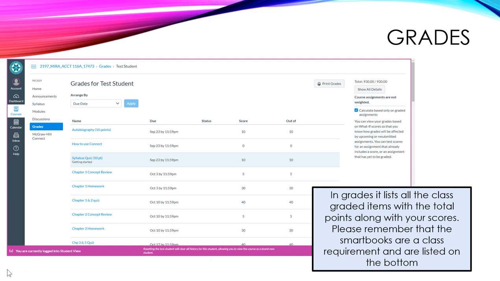Now, when you go in Canvas to grades, this is what you're going to see. You're going to see your score and the maximum number of points. Again, remember, Smart Books are a class requirement and are listed on the bottom because of the due date, which is the end of the semester. But don't wait till the end because they take a while to complete.